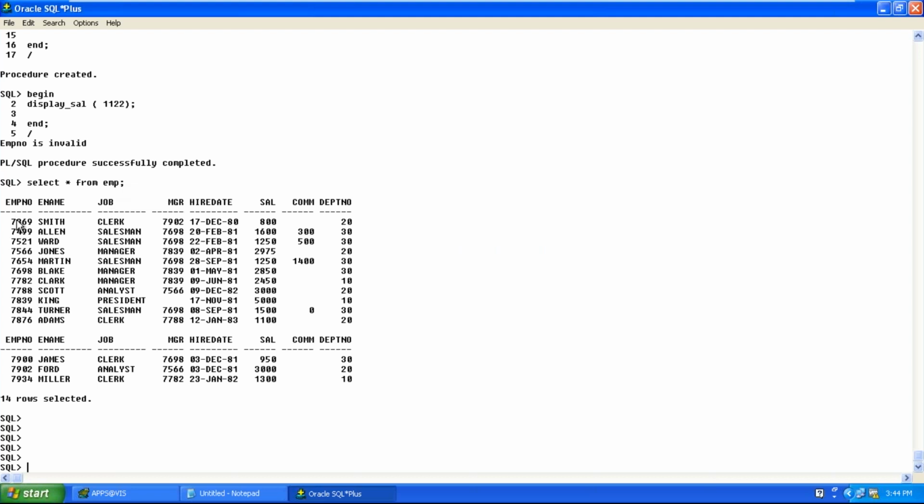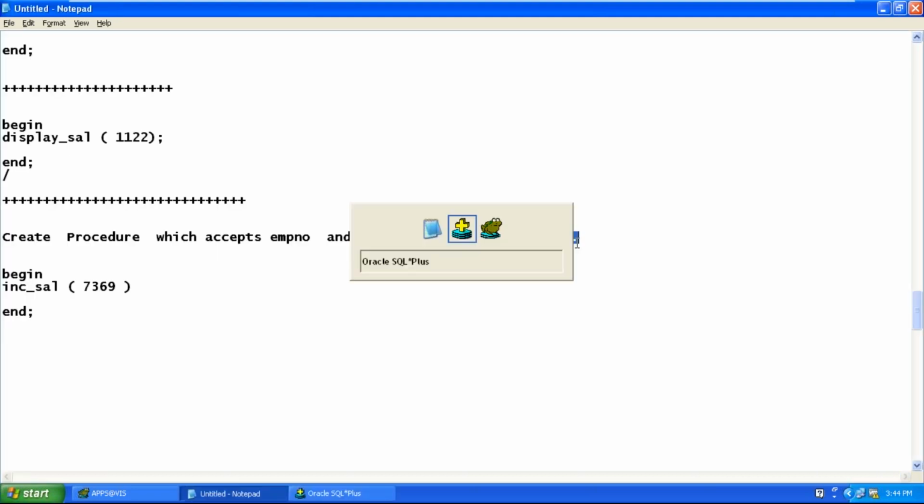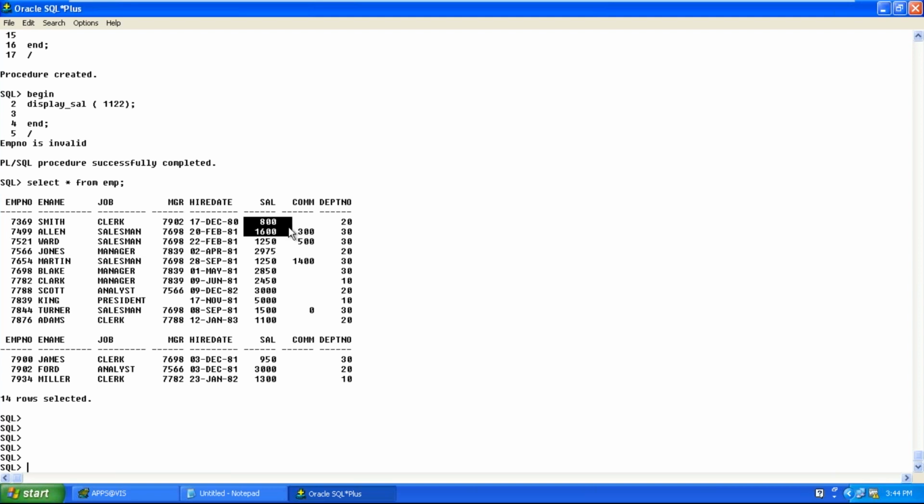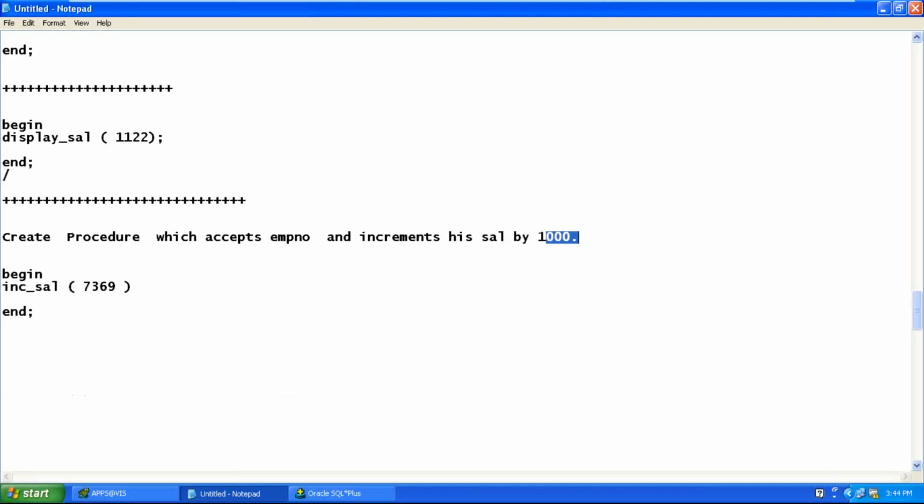What is the current salary of 7369? 800. Now it should be incremented by 1000, which means it should be changed to 1800. If I pass 7934, 1300 should be changed to 2300. Whatever employee number I pass, that employee number's corresponding salary should be incremented by 1000. Jamal, tell me. Start.